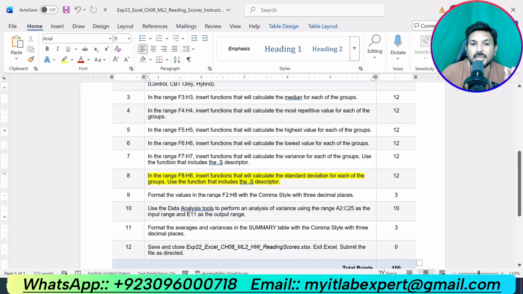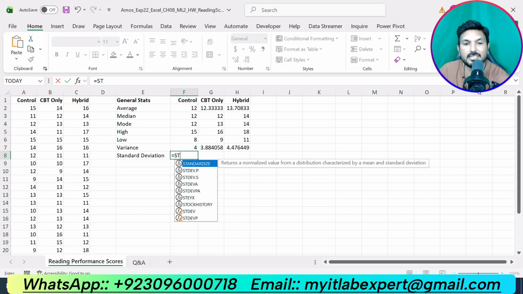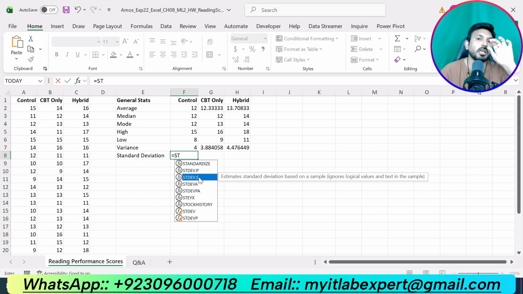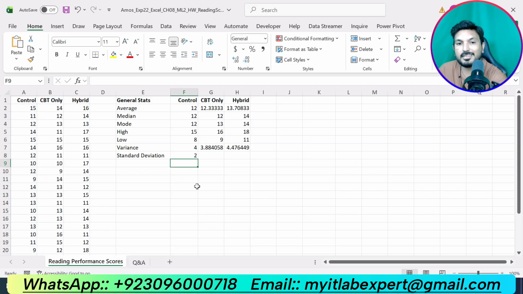In the range F8 up to H8, insert the function that will calculate standard deviation. So now we are supposed to calculate the standard deviation. Type equal sign, type STDEV.S, this one, because we are going to calculate the standard deviation for a sample, not for a population. So we will use the function for the sample. Then A2 up to A25 again, press enter.